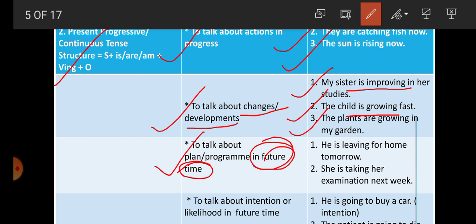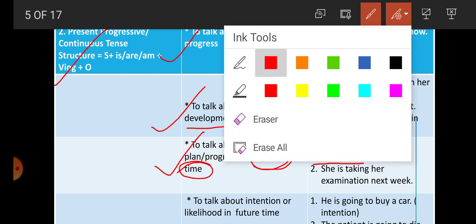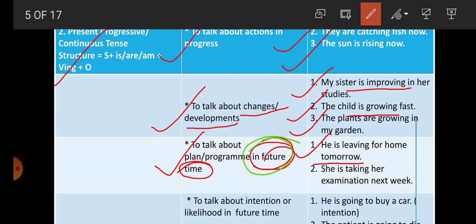For example, he is leaving home tomorrow. It means that he is going to leave home tomorrow. Students, this sentence is written in present continuous tense, but the time indicated here is future time. Next one again, she is taking her examination next week. It means she is going to appear at the examination next week. The sentence is written in present progressive, but it indicates future time.